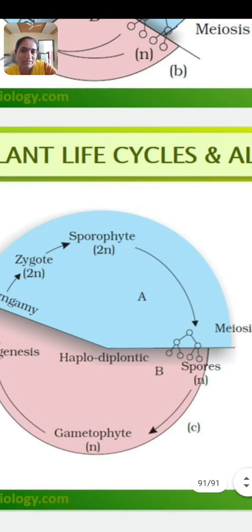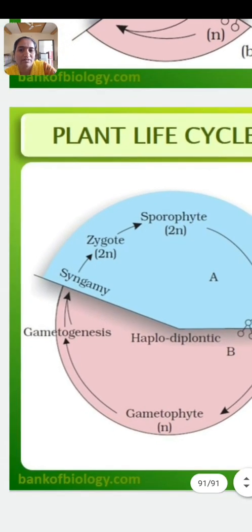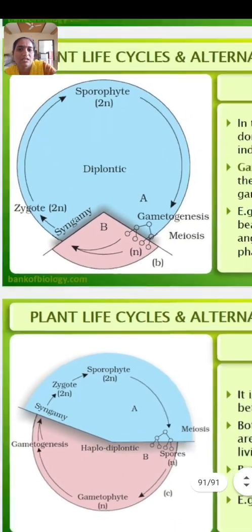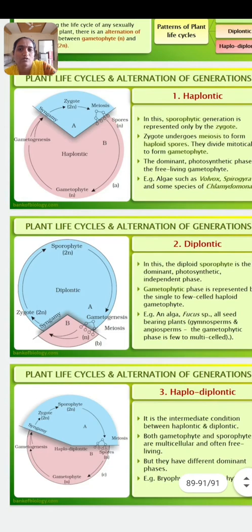Okay. After the sporophyte, meiosis takes place which forms the spores which produce haploid gametophytes, and after the gametogenesis they form the diploid sporophyte. Means on the basis of the set of chromosomes, either they are haploid or diploid, and they possess the phases either haplontic, diplontic or haplodiplontic phases.